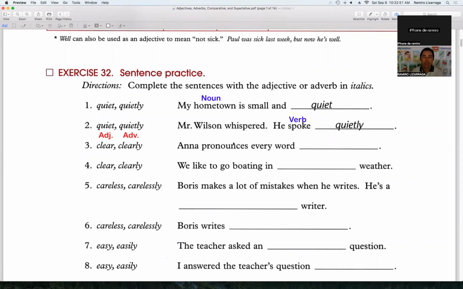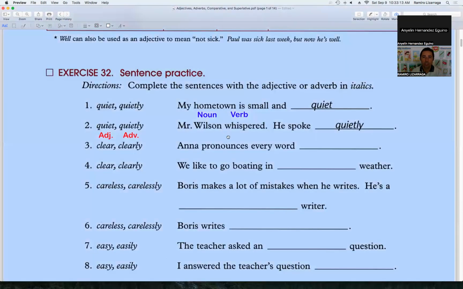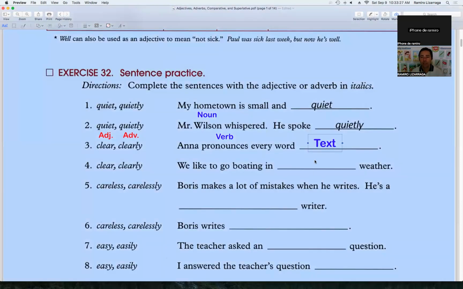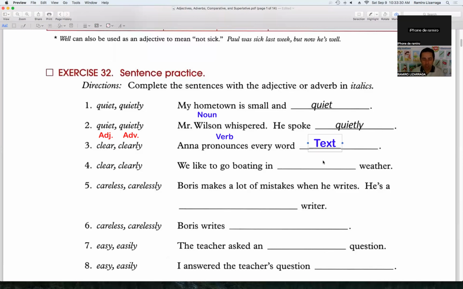Right here, what do we need? Anielin? Go ahead, Anielin. Clearly. Okay, clearly, very good. So pretty much we need an adverb, because this is the verb, and we need the word clearly. Yes, very good. Let's pronounce it. Practice the pronunciation clearly and pronounce every word clearly. Can you read the whole sentence, please?